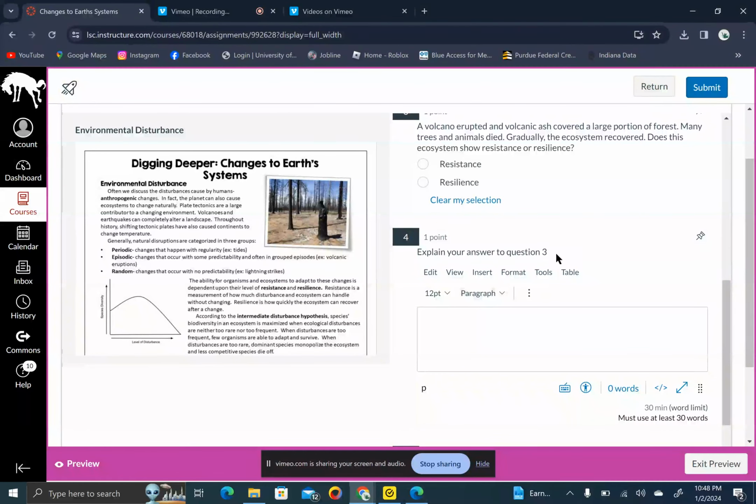Once you submit your selection, you move on to question 4. You need to explain your answer to question 3. Why did you say that it showed resistance or resilience? So you're going to have to show me that you know what these words mean, and you need to explain why you chose the answer that you did.